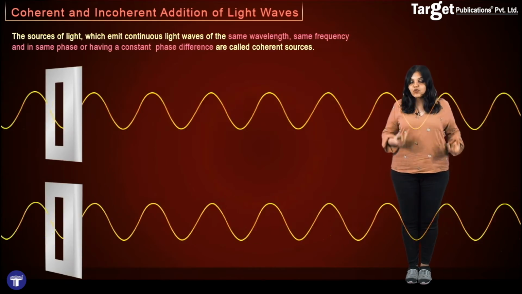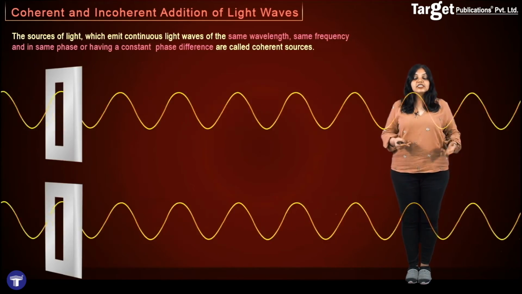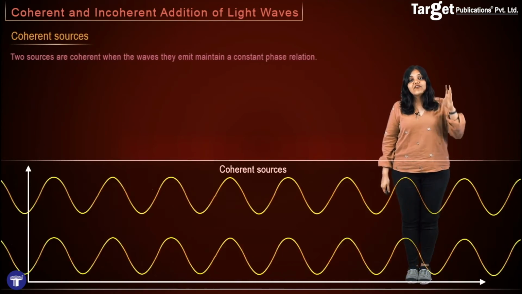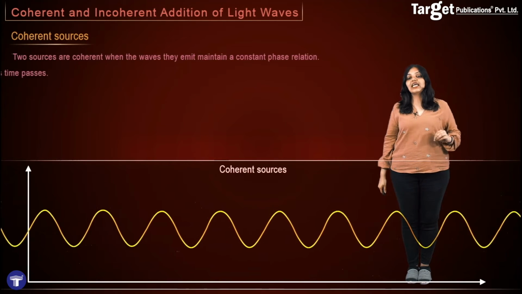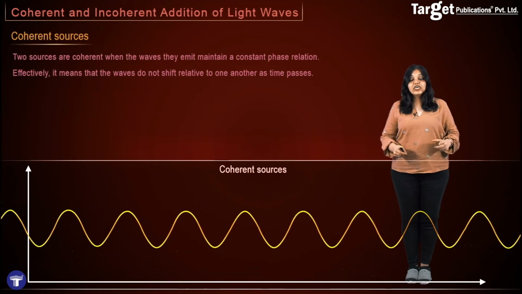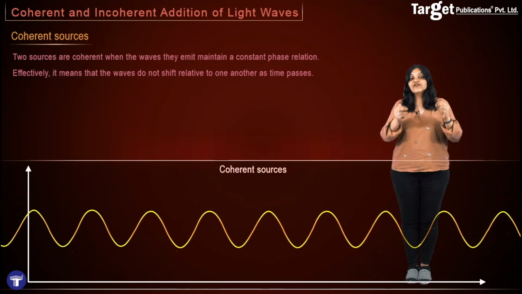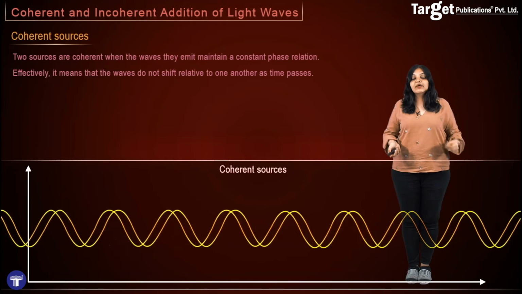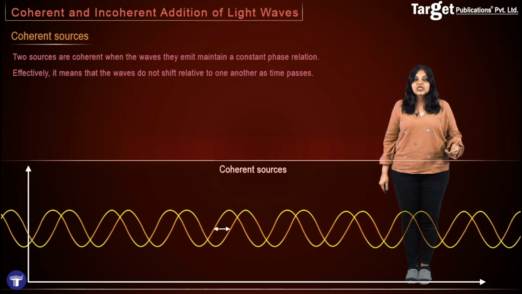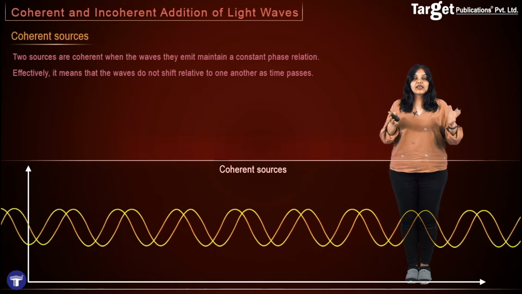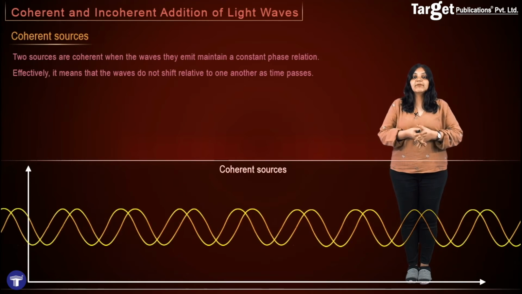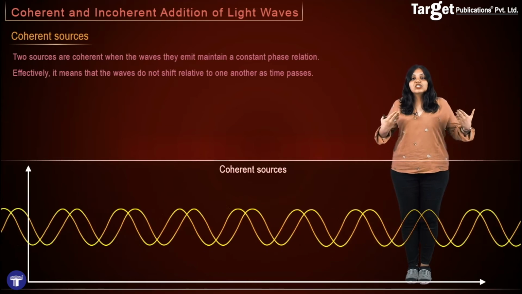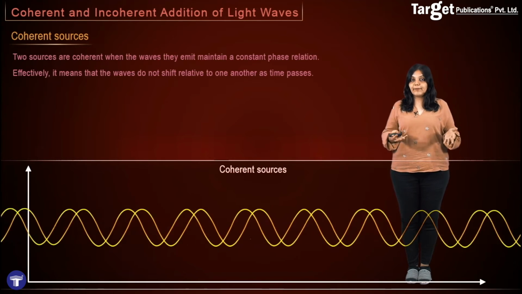In the simplest of words, two sources will be coherent if the waves exactly match each other. That is, if I can completely overlap them with each other. However, they are also coherent if they have a fixed shift between them. That is, as the waves move in time, this shift does not change. Effectively, this means that two sources are coherent when the waves they emit maintain a constant phase relation. That is, the waves do not shift relative to one another as time passes.